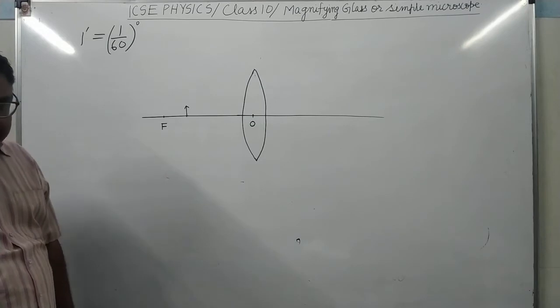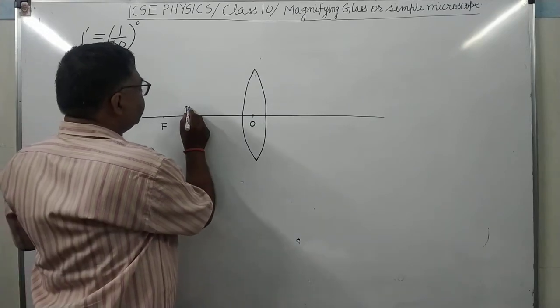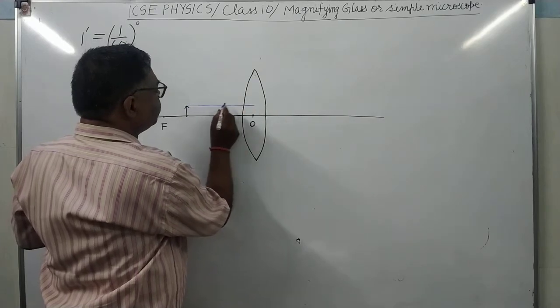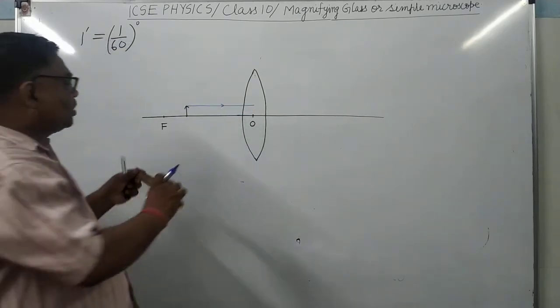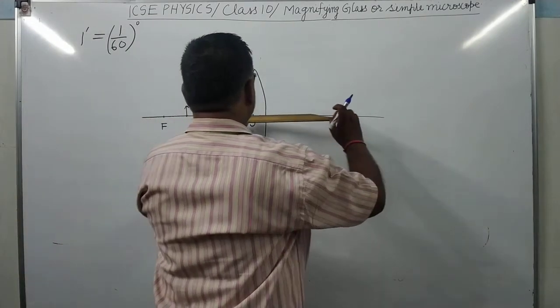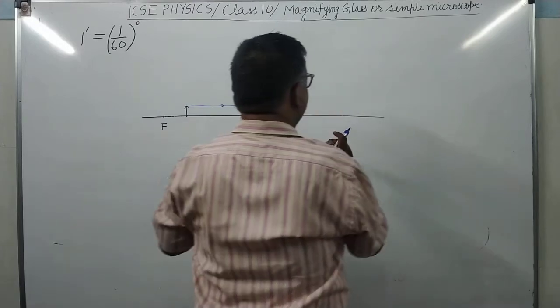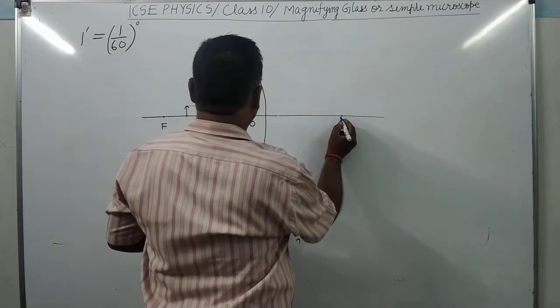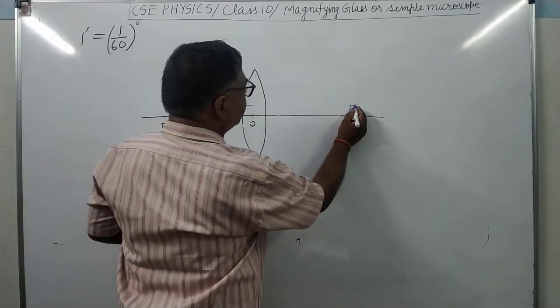When it will lie in between its optical center and focus, you can see here there is one ray which goes parallel to principal axis. After refraction, what will happen? It will pass through focus. Here that is F1 and this is F2.